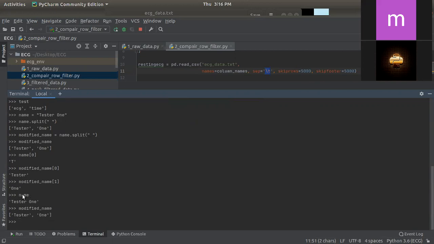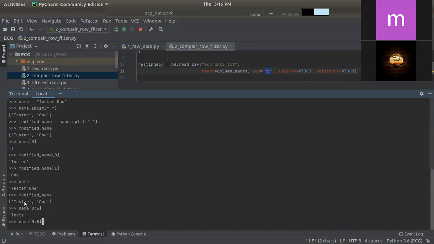So when I want to assign tester from this name, it is impossible to get the full tester only, because it is variable. I can't go 1, 2, 3, 4, 5, 6. I can't consider only 6 always, because it can vary to the 7th place, or it can vary to only the 5th place. I can do like this, name 0 to 6, and I get tester from name.